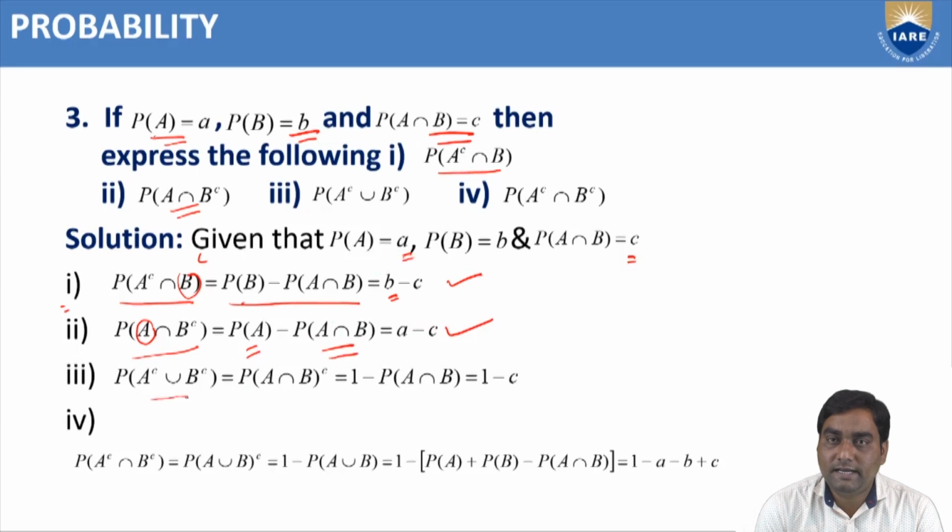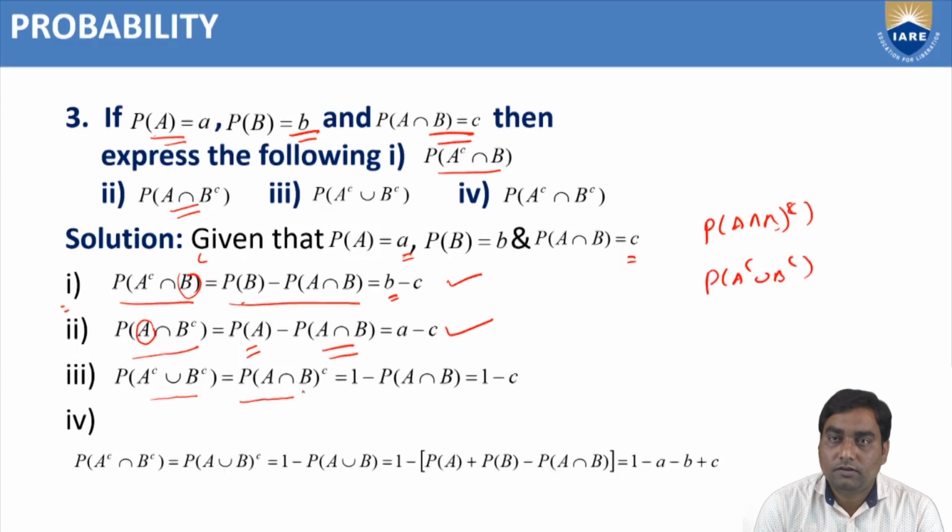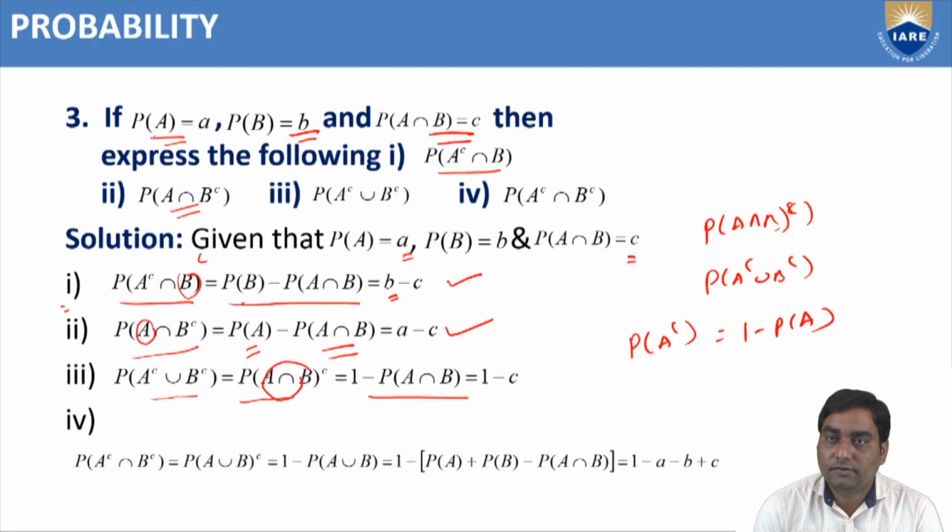Now A complementary union B complementary, we can write as P of A intersection B whole complementary. See, P of A intersection B whole complementary equals P of A complementary union B complementary. And this can be written as 1 minus P of A intersection B, because P of A complementary equals 1 minus P of A. Instead of A, we have A intersection B. So 1 minus P of A intersection B, which is C. So 1 minus C.